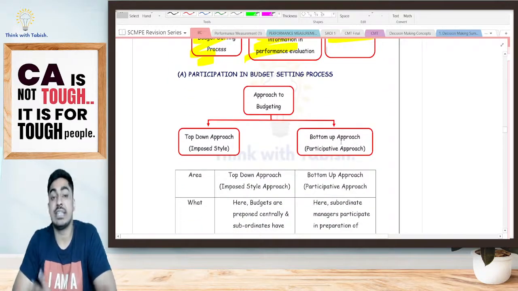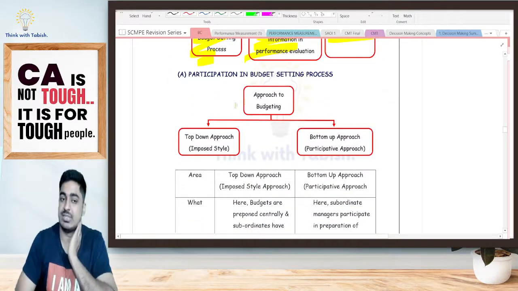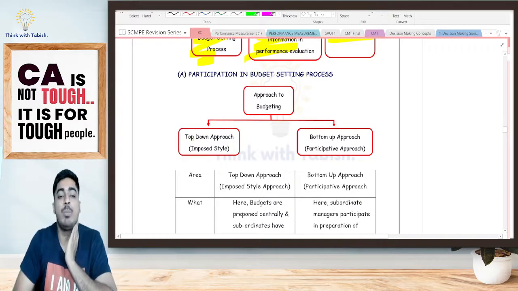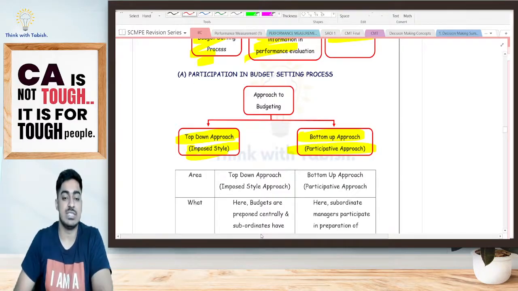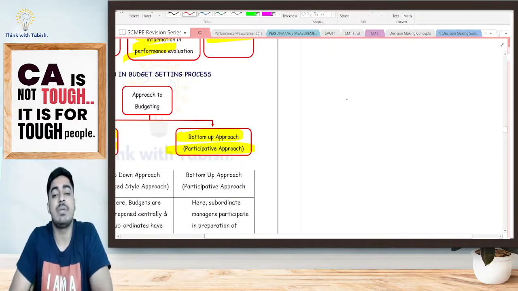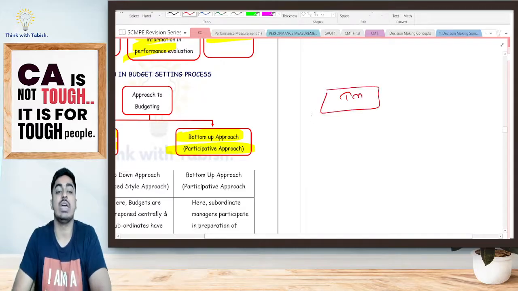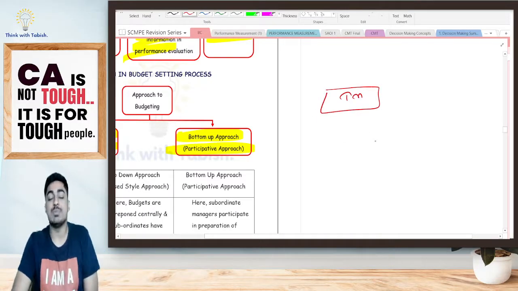Now, participation, there are two approaches to budget preparation. Important. One is my top-down approach, which is also called as imposed style. One more is my bottom-up approach, which is also called as participative. Now, what is it telling, students? Say, for example, I am Tata Motors. Okay, in top-down approach, that is imposed style.